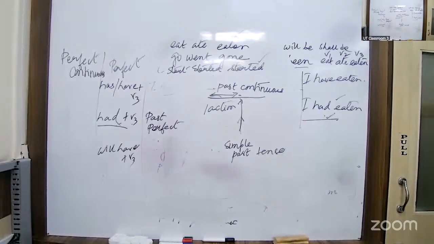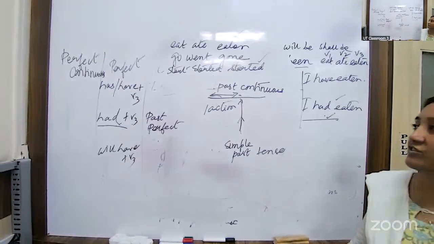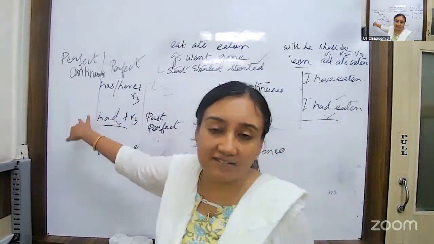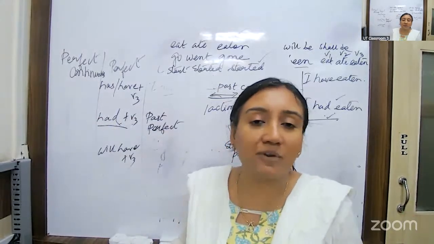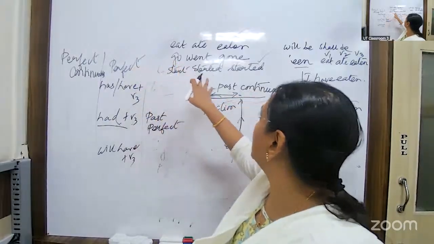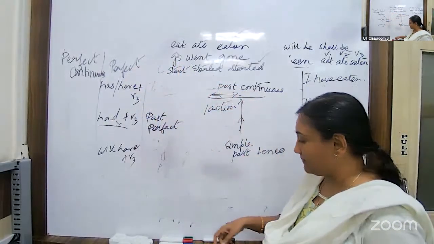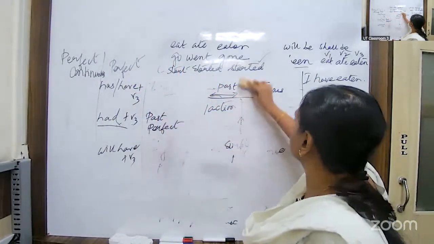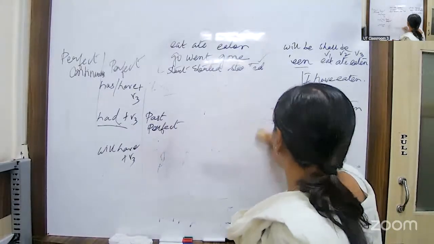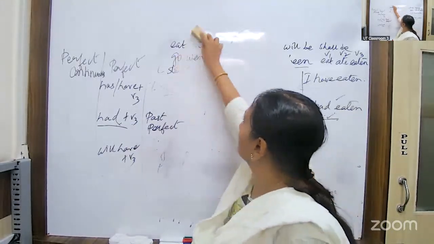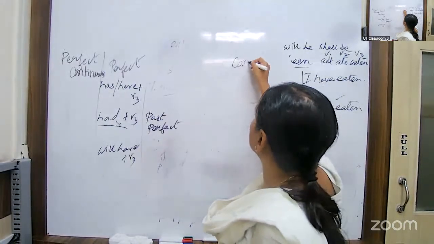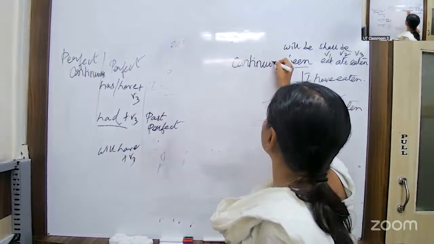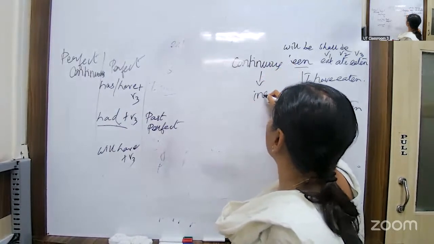Okay. Right. Now let us concentrate on the perfect continuous tenses. Always remember the most important part of continuous tense is the ing form.